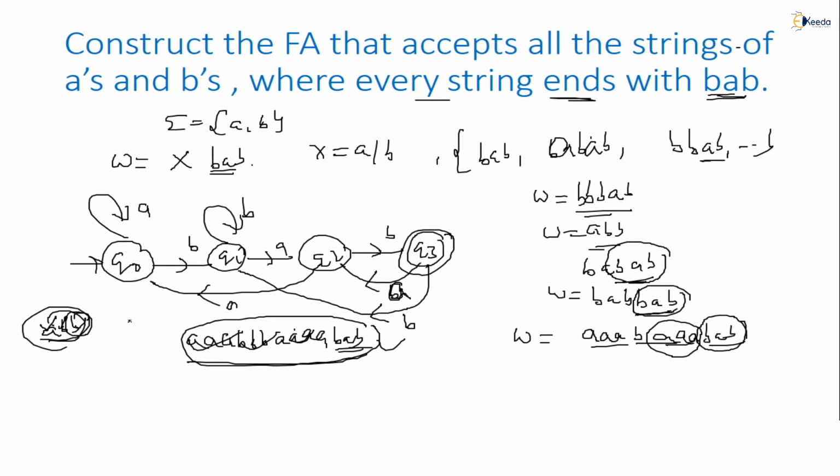Now finally, how many states will this FA have? 1, 2, 3, 4 are there. What is the length of the string BAB? The length of the string is 3. 3 plus 1, we got 4. So now we can make a formula. When the question comes, construct the FA that accepts all the strings of A's and B's, or zeros and ones, where every string ends with some given string, then the length of the string plus 1 gives the number of states in that FA. Simple. Length 1, length 2, length 3, I have seen, right? So the length of the string plus 1, simply. Are you getting my point? All of you, please note this down clearly. Thank you.